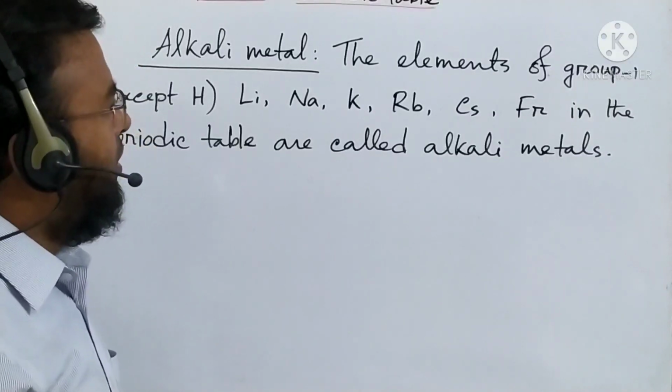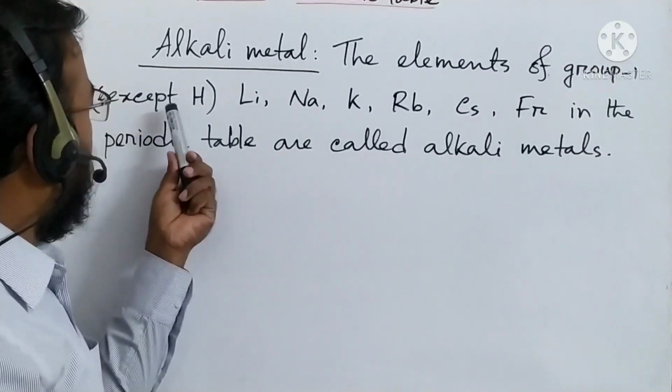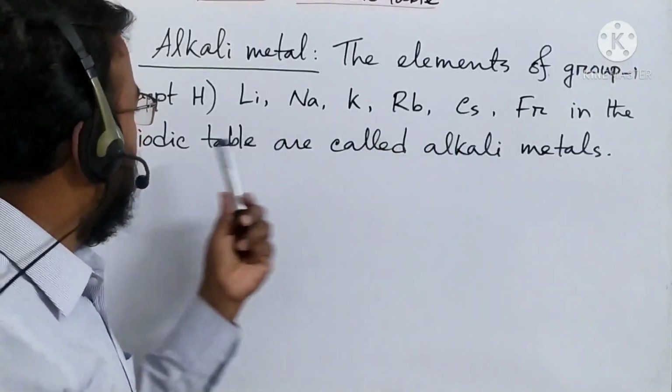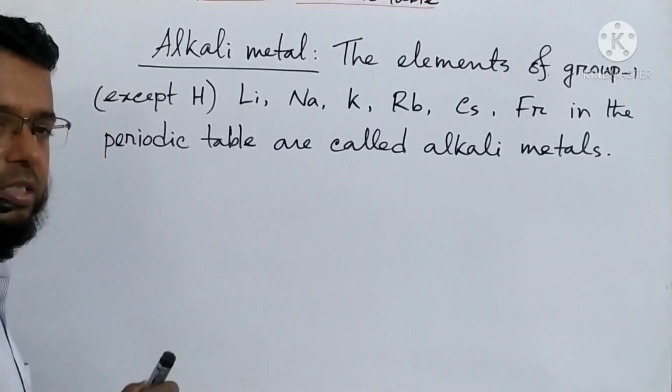Okay, again I am telling, the elements of group 1 except hydrogen: lithium, sodium, potassium, rubidium, cesium, francium in the periodic table are called alkali metals.